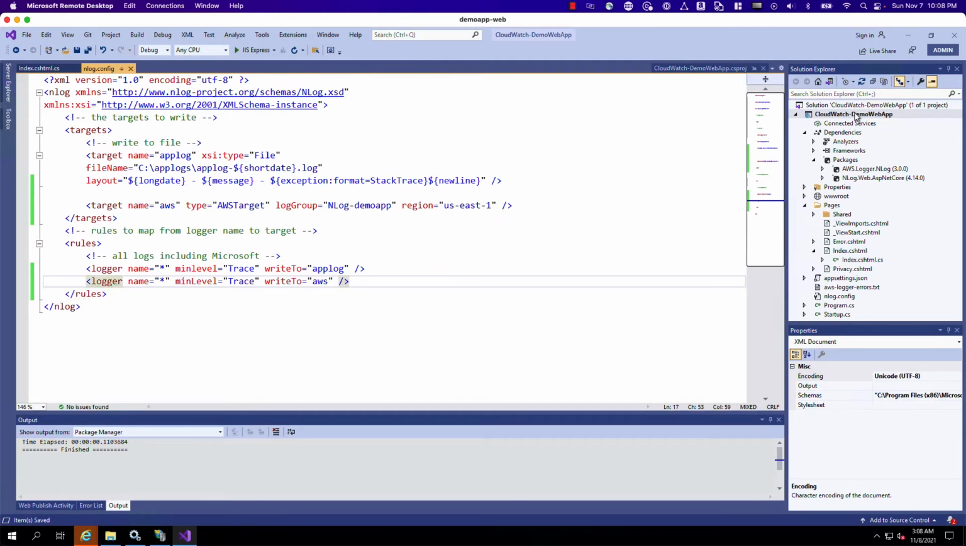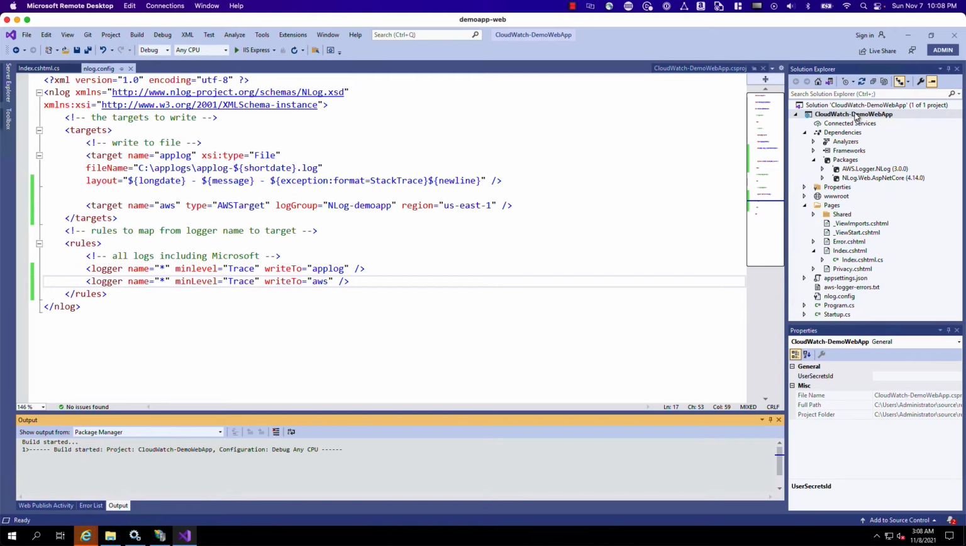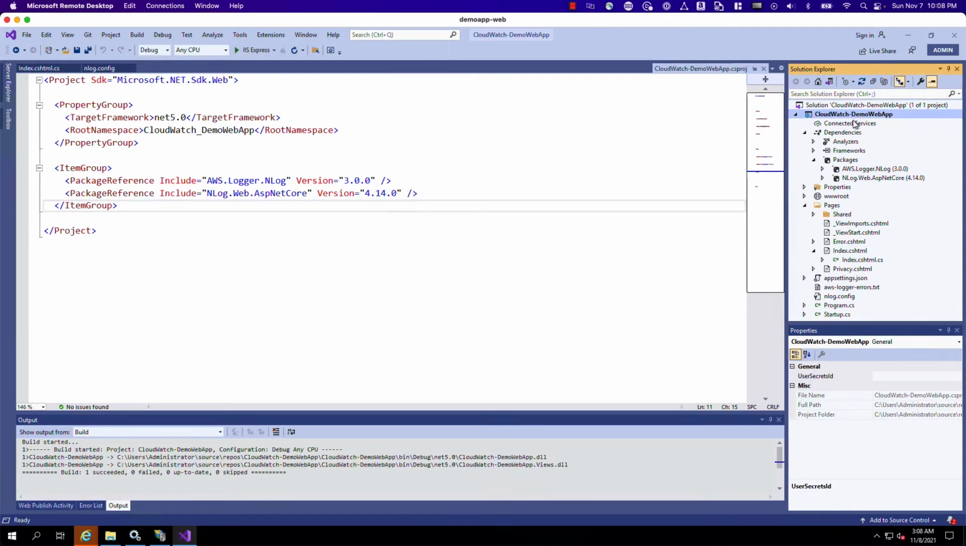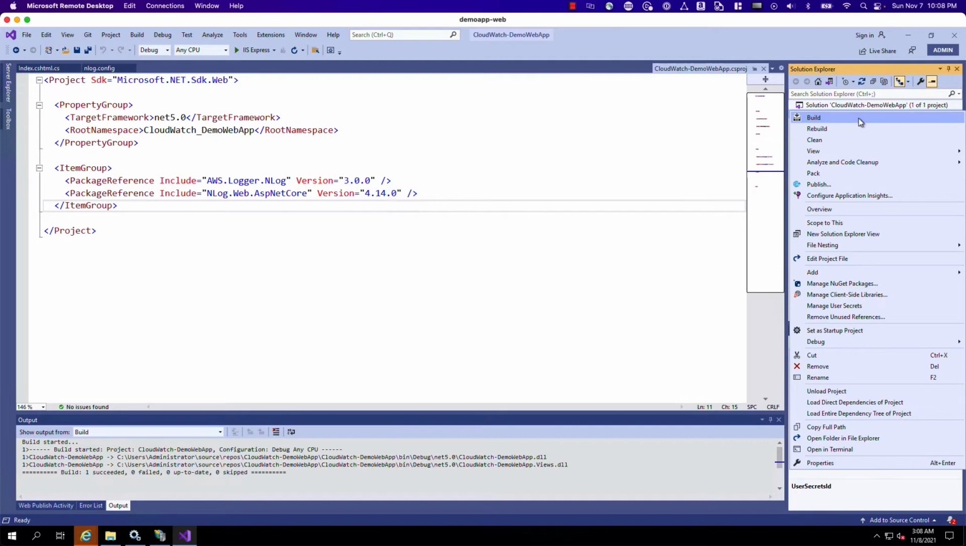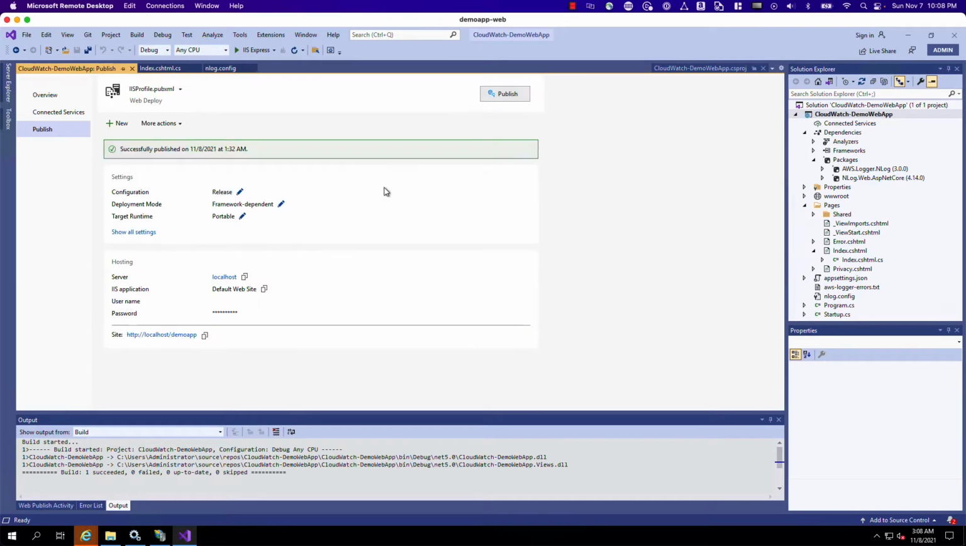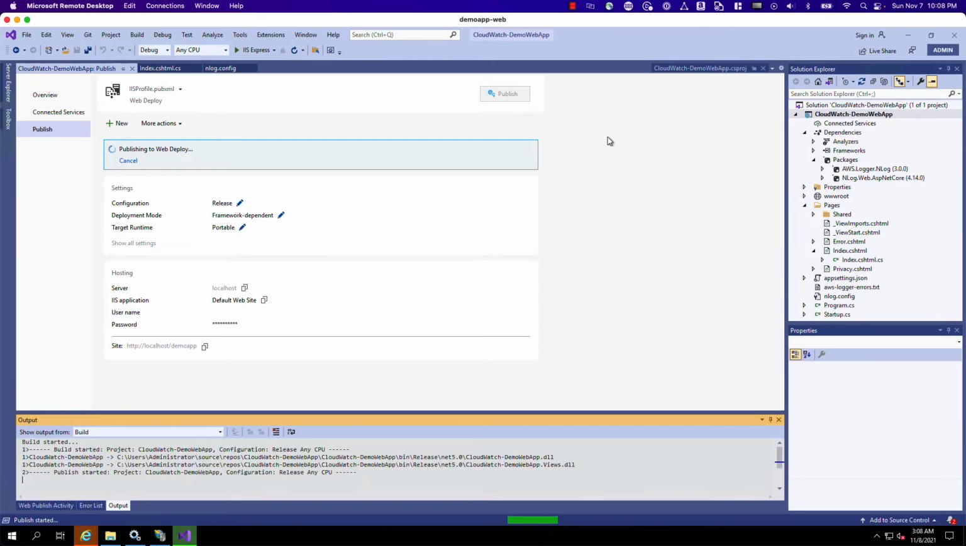What I'm going to do is build, and then we'll publish this. I'm going to go ahead and execute the app a few times, and then what you'll see is a new log group show up in CloudWatch logs. So let's go ahead and publish this update. I already have the publish profile set up here.